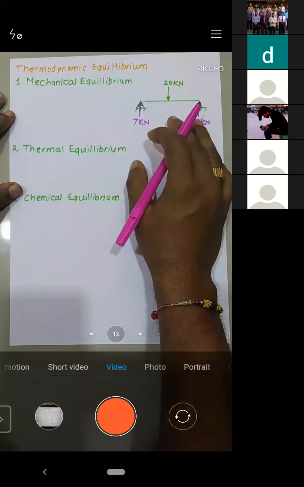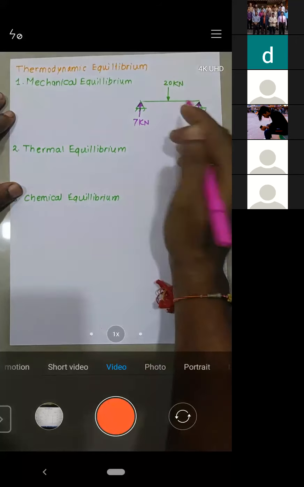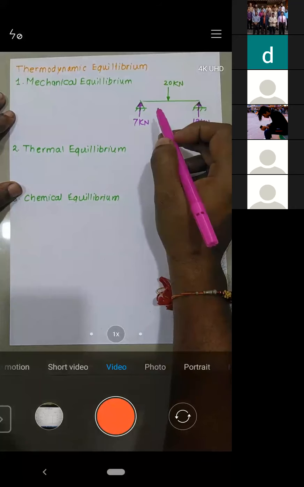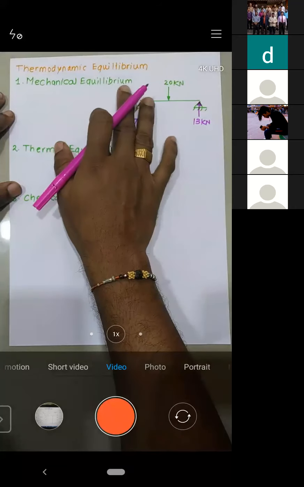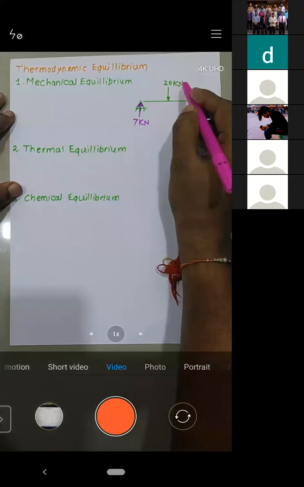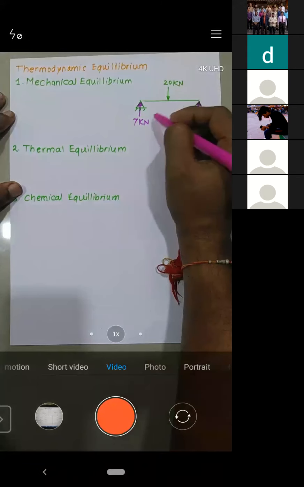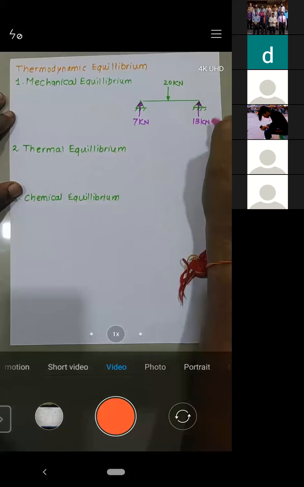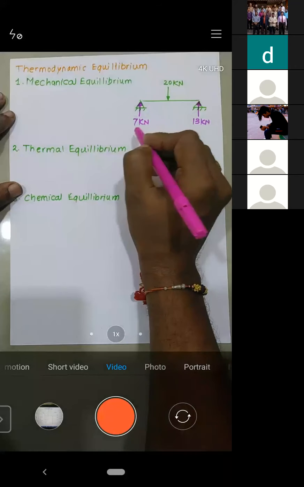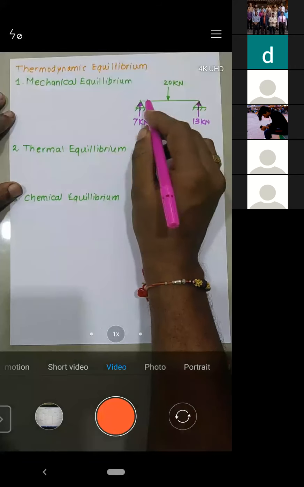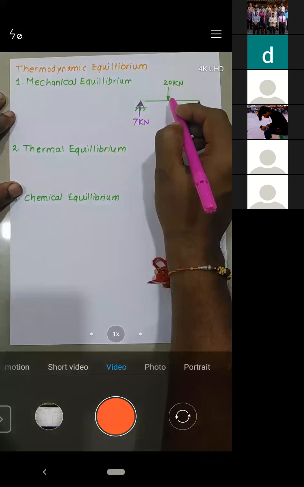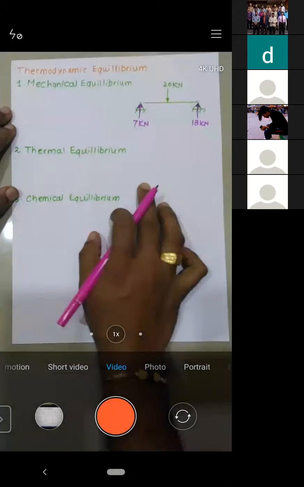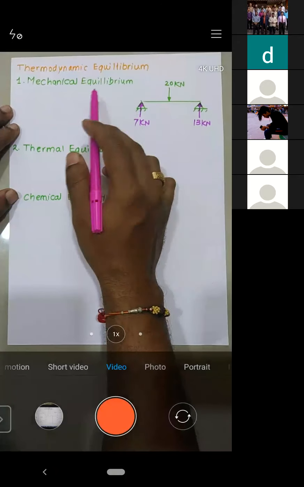Whenever there is absence of any unbalanced force, the system is balanced. Then only you can say that the system is in mechanical equilibrium. You applied 20 kilonewton, and to balance it, 7 kilonewton is generated at this end and 13 kilonewton at this end. Adding 13 plus 7 is 20 going upward, and 20 is going downward. So your system is balanced. Such a thing is called mechanical equilibrium.